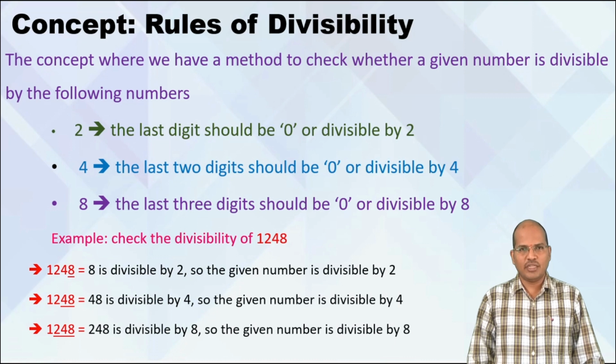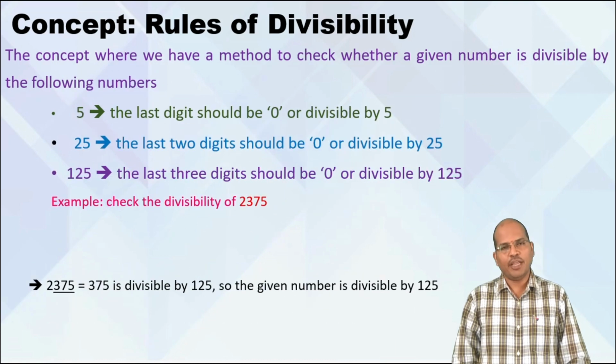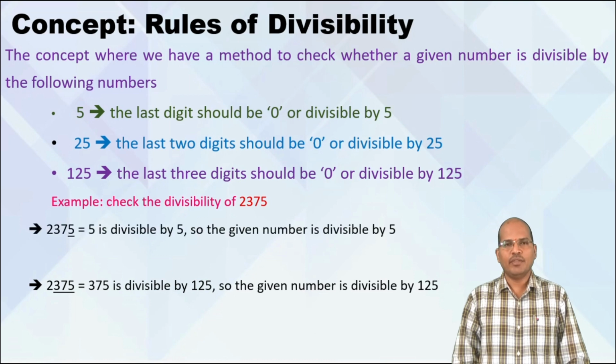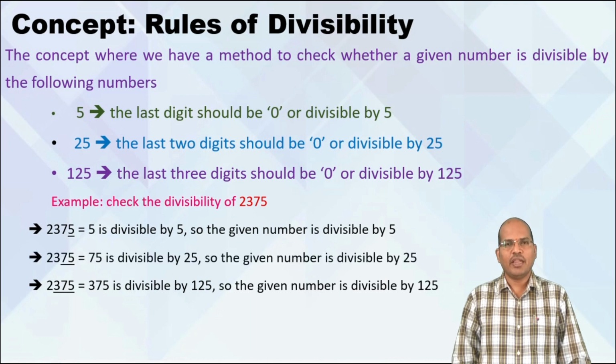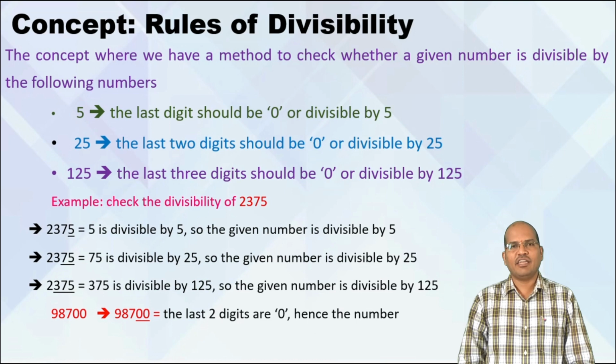So for 2, check the units place. For 4, check the units place and tens place together. And for 8, check the units, tens and hundreds places together. The same rules apply for 5, 25 and 125. For 5, check the last digit, that is 5. If it is for 25, check the last 2 digits, 75. And if it is for 125, check the last 3 digits. If the given number is 98700, we observe that the last 2 digits are 0. If the last 2 digits are 0, we apply the rule for 4 and the rule for 25. So we can say that 98700 is divisible by both 4 as well as by 25.